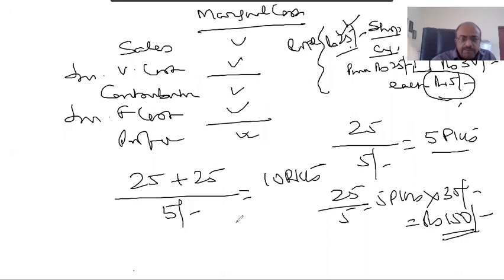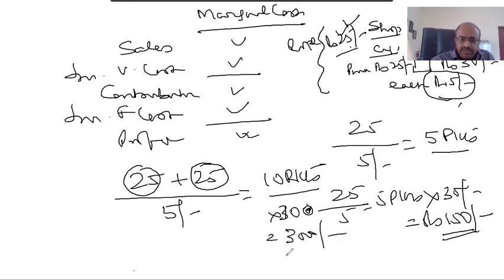So if he sells 10 packets, he is able to recover not only the 25 of the rope cost, but also the profit that he is making. And the sales value, multiplied by 30, is 300 rupees of sales.